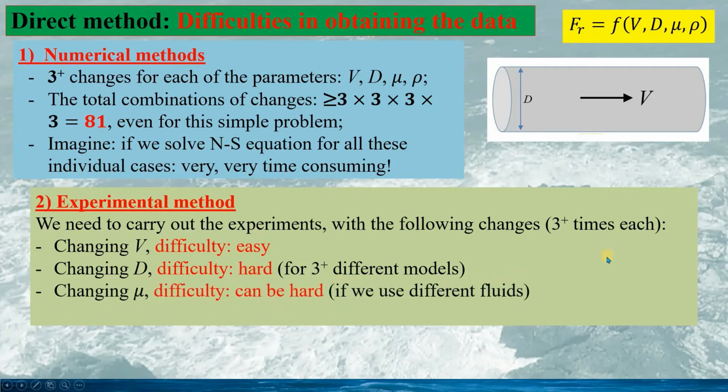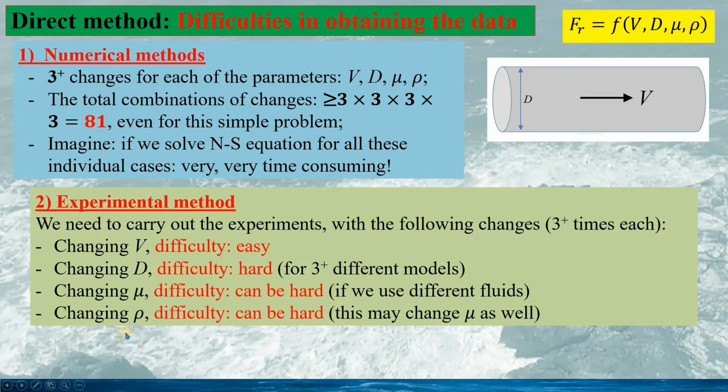Changing the fluid viscosity can be hard if we are using different fluids. However, as Reynolds did, we can change the temperature of the fluid, which would change the fluid viscosity very much. And if we need to change the fluid density, this can be difficult if we change the fluid.